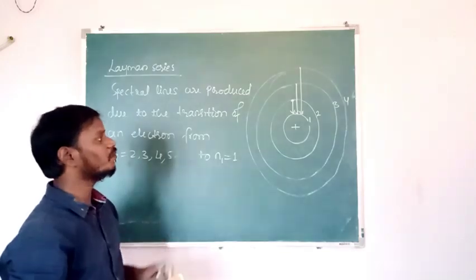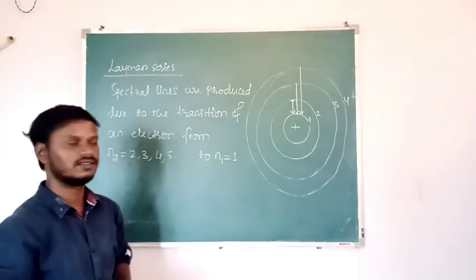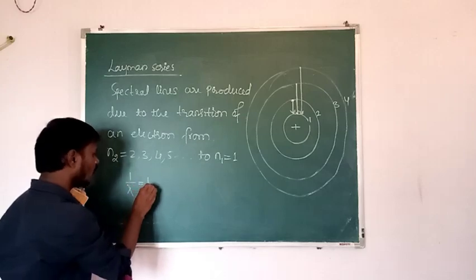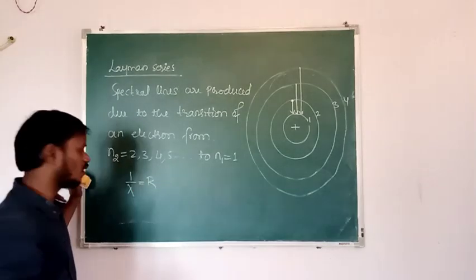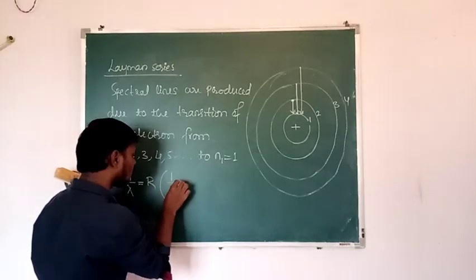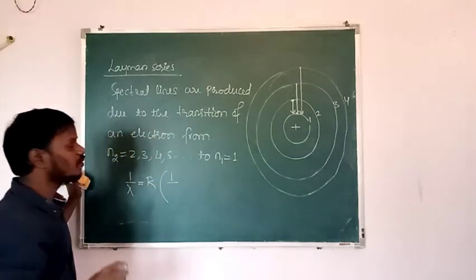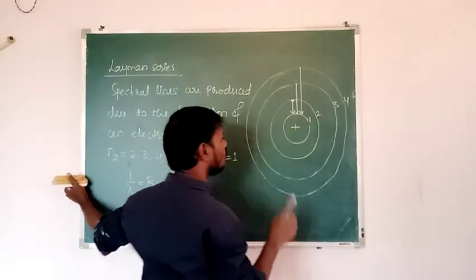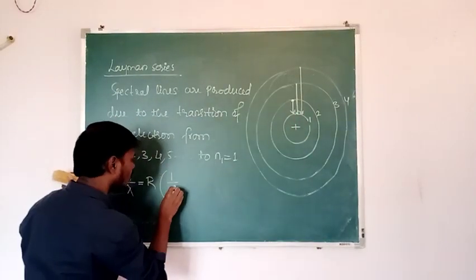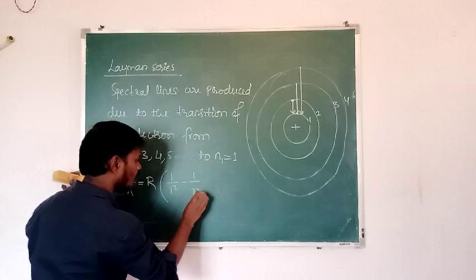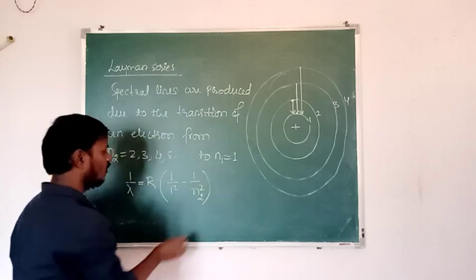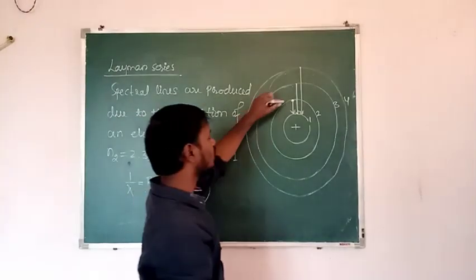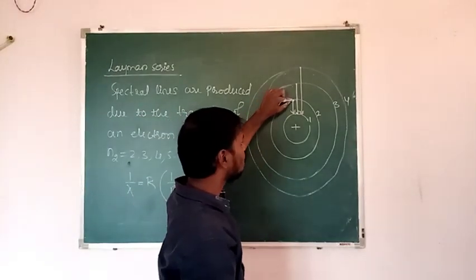Then how to find the wavelength here? See here, 1 by lambda is equal to R, where R is nothing but the Rydberg constant, times 1 by n1 square. Here n1 means the ground orbit. In case of Lyman series, the ground orbit is 1. So I will write 1 by 1 square minus 1 by n2 square. Here n2 can be taken as 2. We will get the wavelength of the emitted radiation when the transition takes place from 2 to 1.